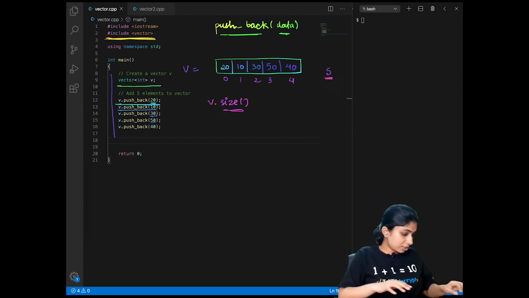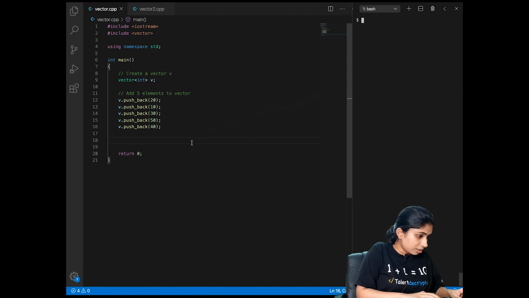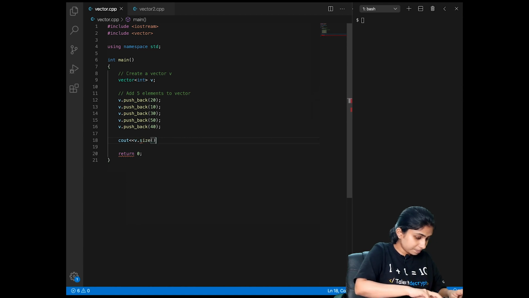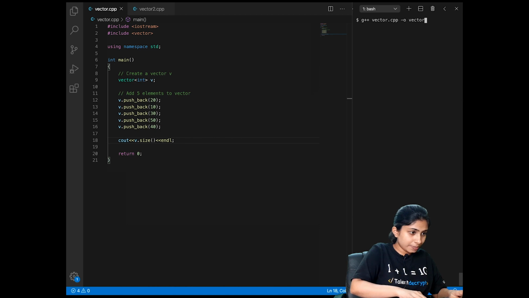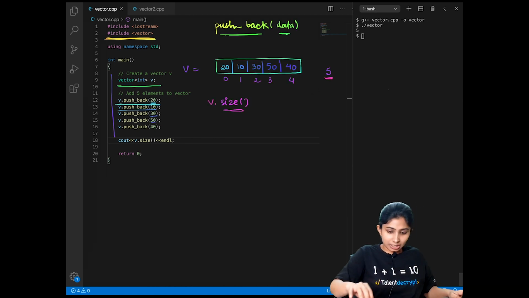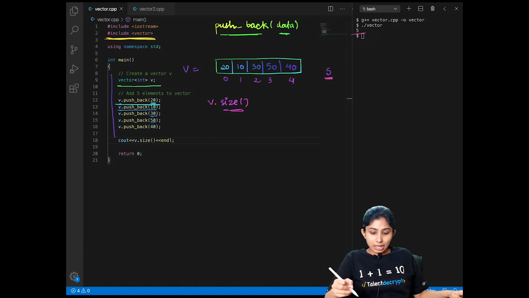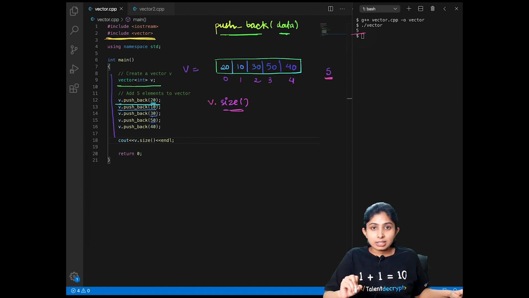Let's try to print how this function behaves. I'm running my code. Perfect. So this has printed 5 as was expected. Now we are good with the size function.